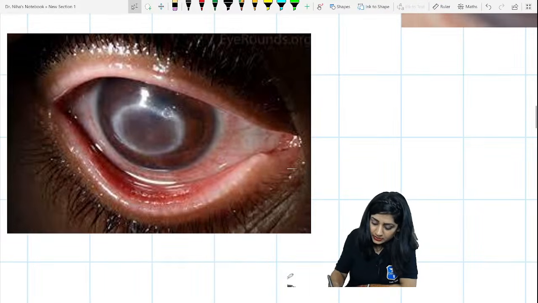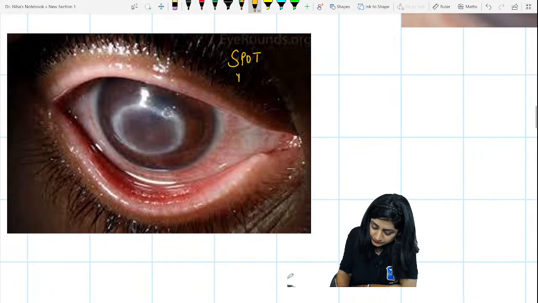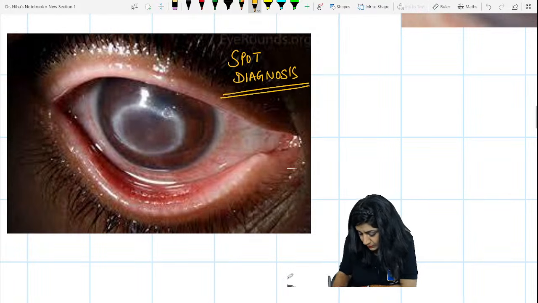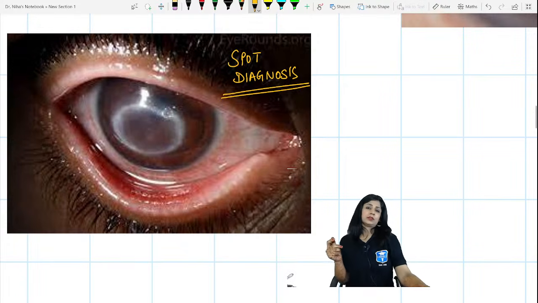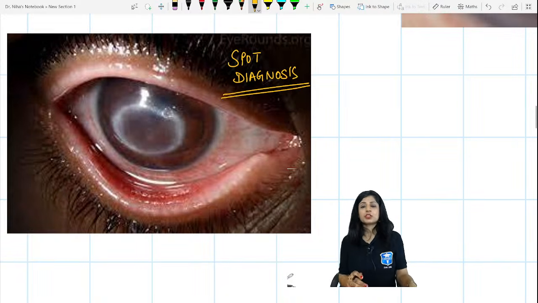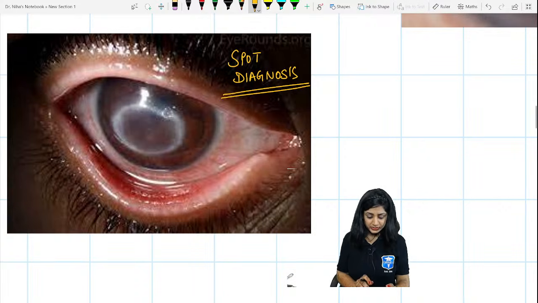Now coming to this. What is this? Again, tell me the spot diagnosis. Suppose you get this. What are you thinking? What is your spot diagnosis on this? Pneumococcus is the most dangerous.